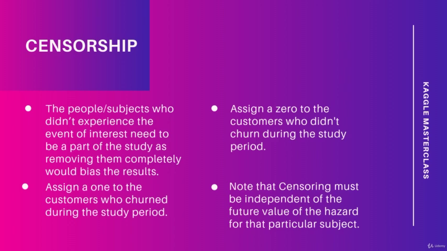For example, we would assign a 0 to the customers who didn't churn during the study period, and we would assign a 1 to the customers who churned during the study period. There are different types of censorship done in a survival analysis, which will be explained shortly. Note that censoring must be independent of the future value of the hazard for that particular subject.